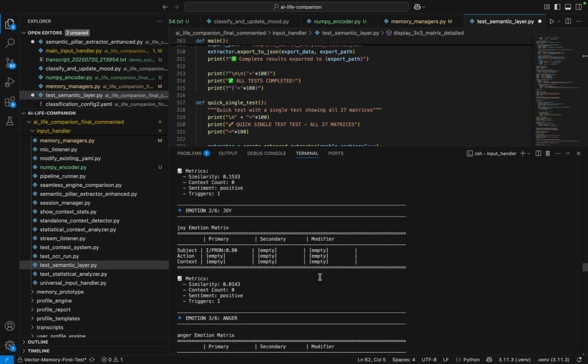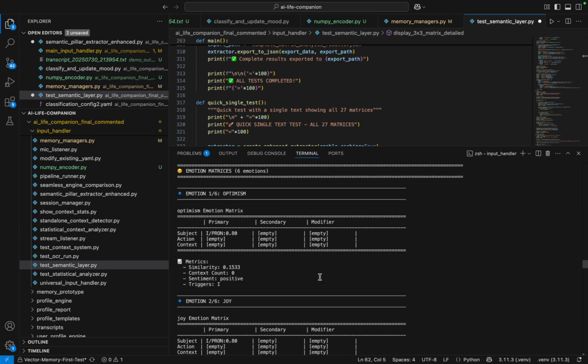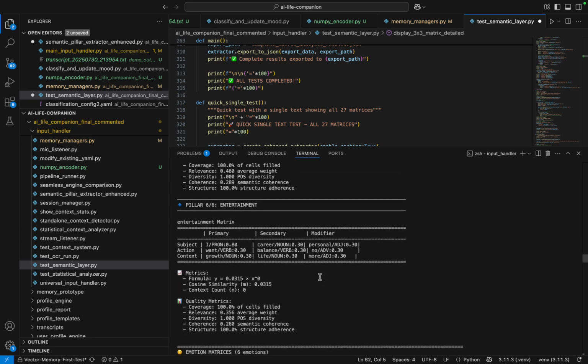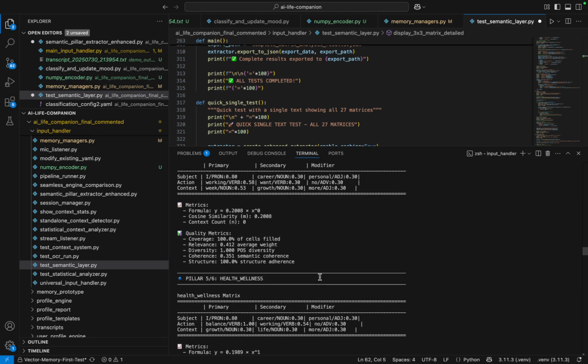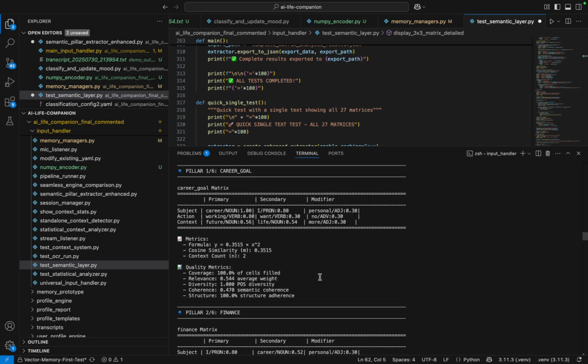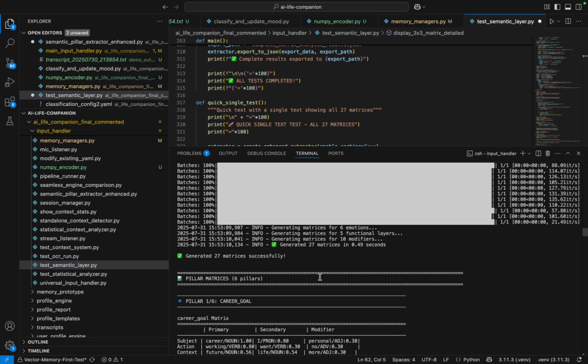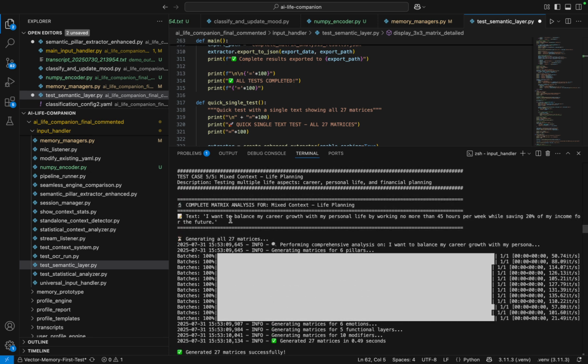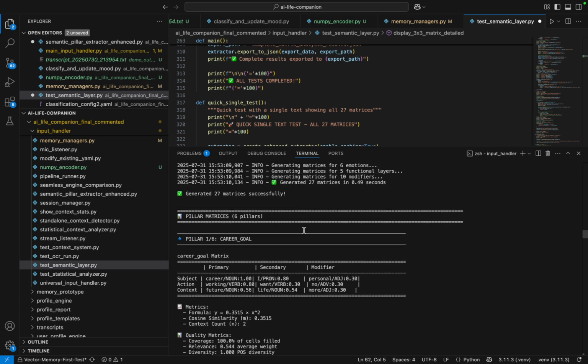So here I've run 5 test cases. We will just discuss one of them. Let me go to that example first. Text: I want to balance my career growth with my personal life by working no more than 45 hours per week while saving 20% of my income for the future.